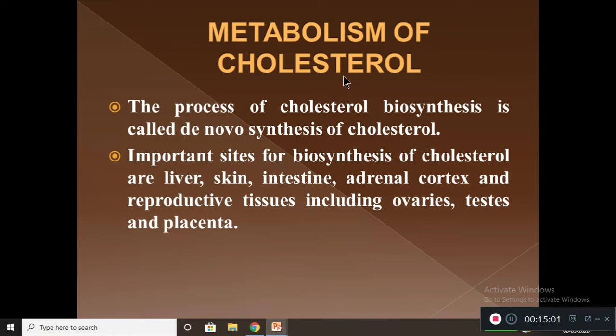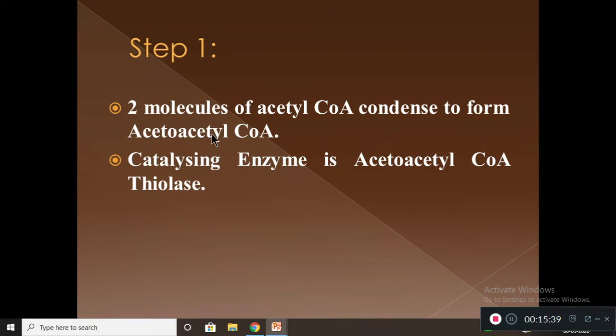The next one is metabolism of cholesterol. The process of cholesterol biosynthesis is called de novo synthesis of cholesterol. Important sites for biosynthesis of cholesterol are liver, skin, intestine, adrenal cortex, and reproductive tissues including ovaries, testes, and placenta.